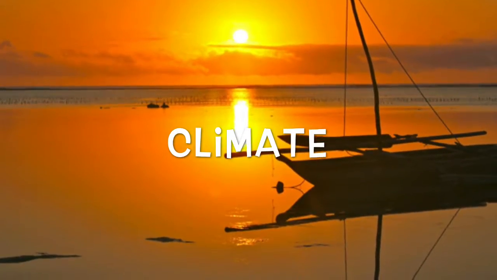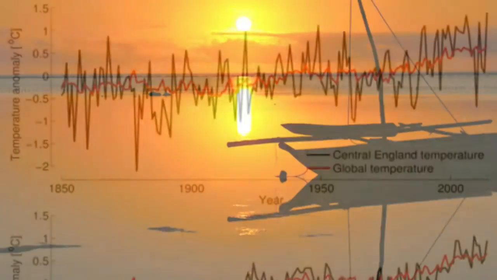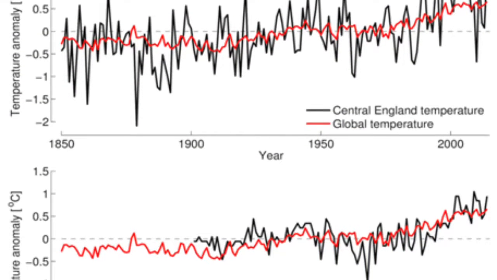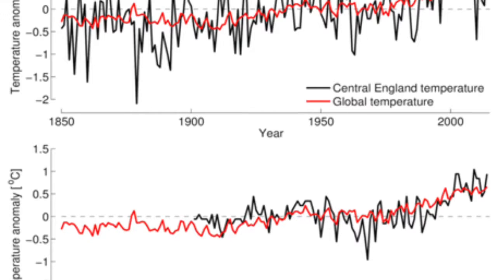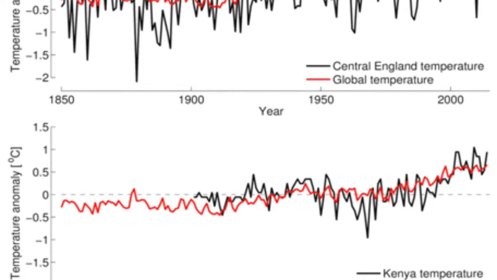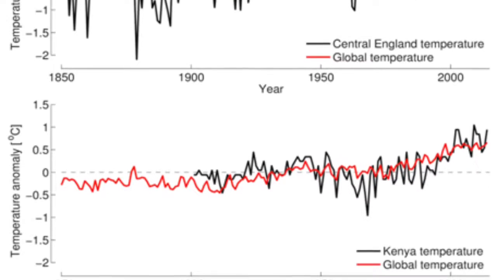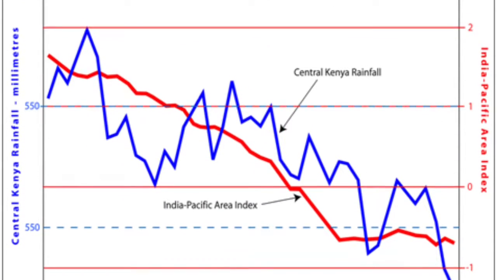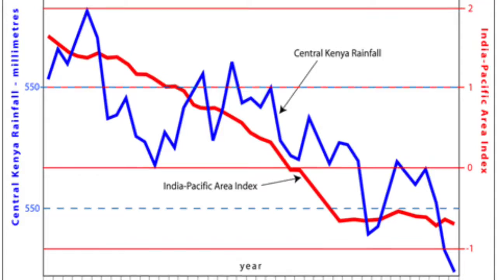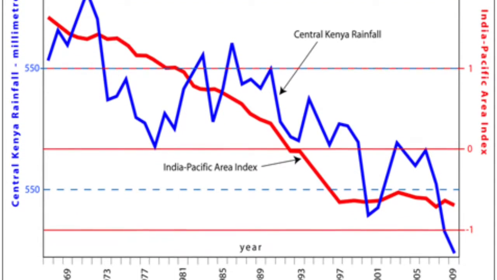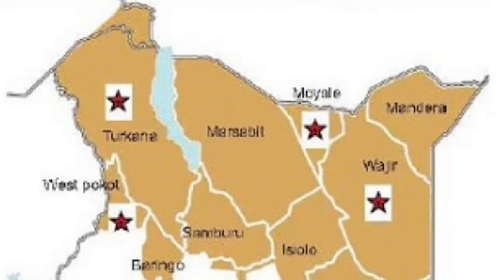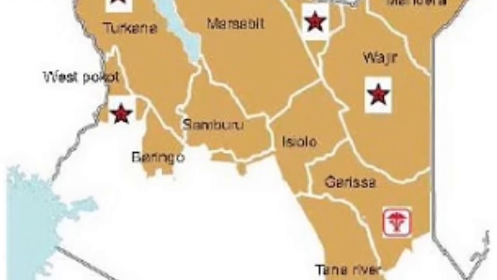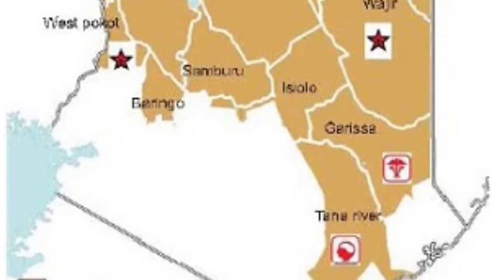Climate. We can see the temperature difference in Kenya has been modest in recent years, but the annual temperature is on the rise. The minimum temperature and the maximum temperature are balanced. The temperature changes greatly in England. The minimum temperature and the maximum temperature are wide apart. The annual precipitation in Kenya is declining year by year, and is below the world average precipitation. The rise in temperature in Kenya and the reduction in precipitation lead to large areas of drought.